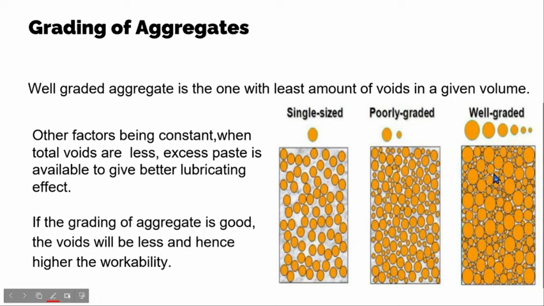You see here, this represents the well graded aggregates. In well graded aggregates, different sizes of aggregates are available, which fill the voids in between the aggregates. If the voids in between the aggregates are filled, the excess paste that would be required to fill those voids will be available for lubrication. In poorly graded aggregates, the voids are more and hence more paste will be required for lubrication of these poorly graded aggregates.